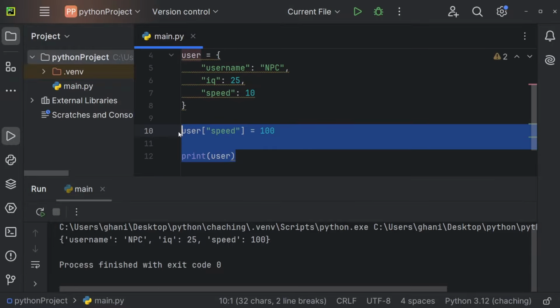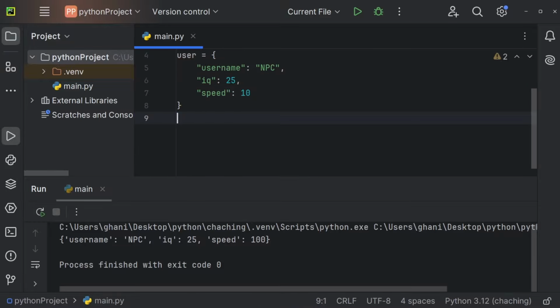I also want to make sure that you understand that within a dictionary, you can also have different values.